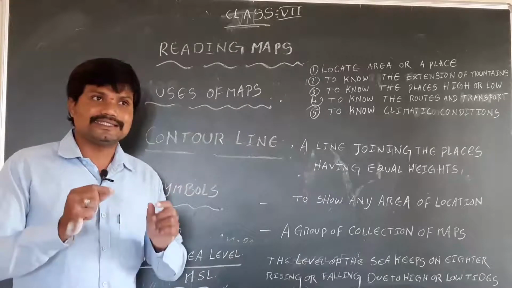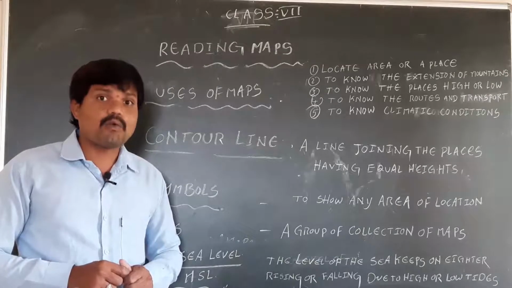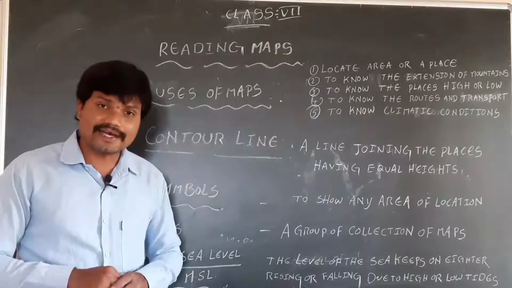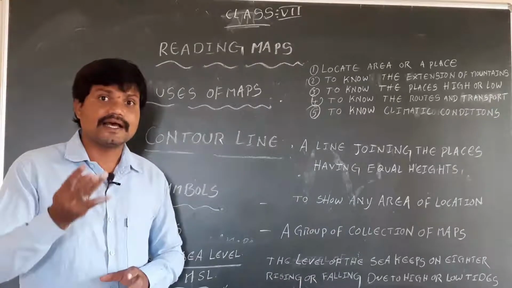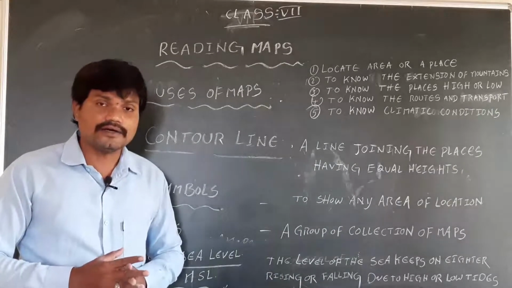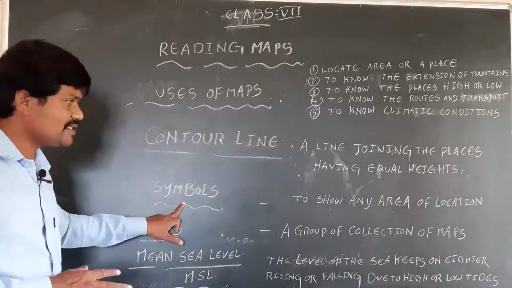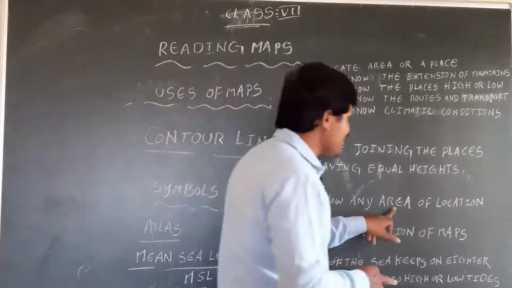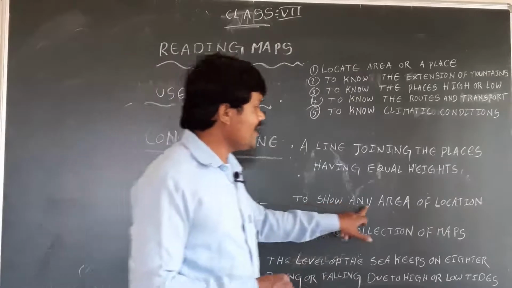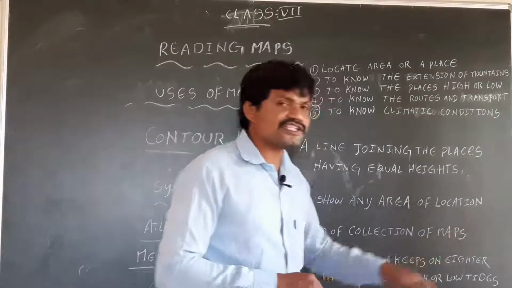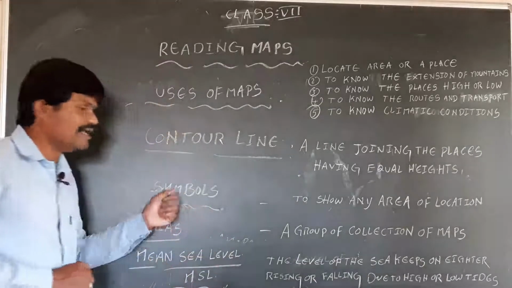Blue symbols on a map represent water bodies on the earth's surface like oceans, seas, rivers, which are called water bodies. So symbols mean to show any area or location. To show any area or location on the map is called symbols.